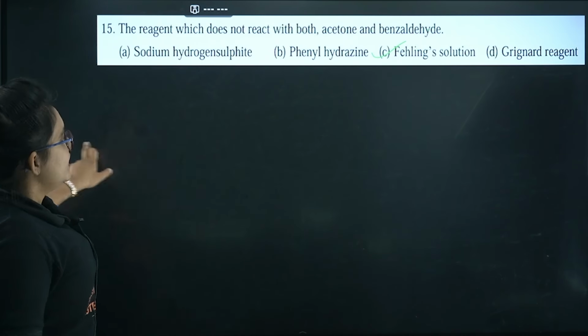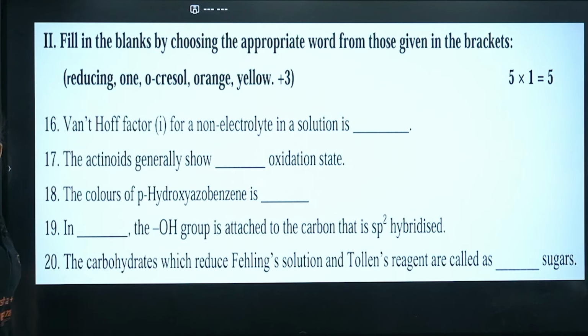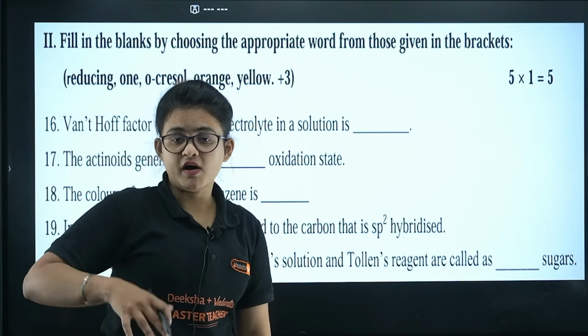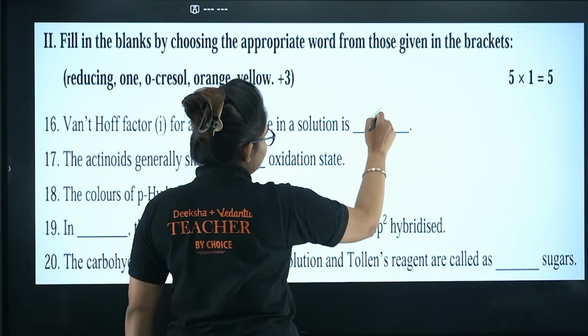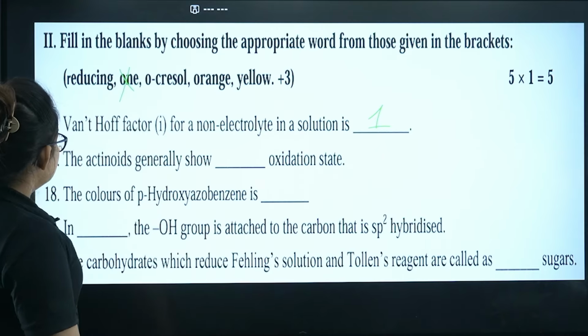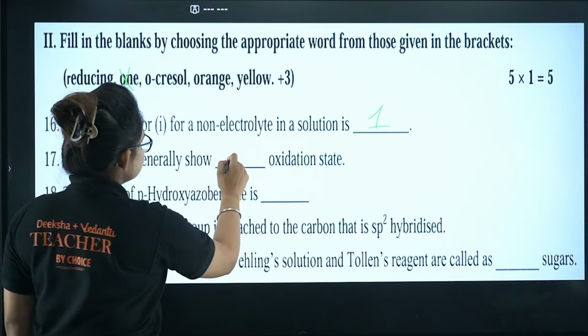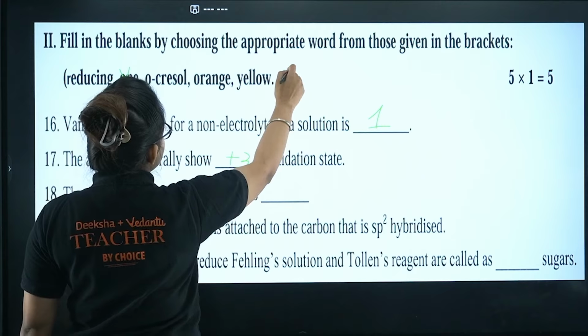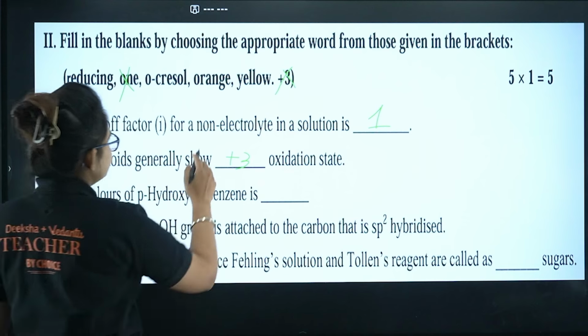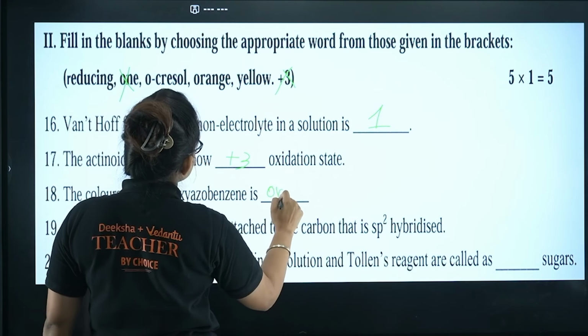Okay, let's proceed. Here you can see this is the fill in the blanks type of question. Van 't Hoff factor for the non-electrolyte in the solution: non-electrolytes do not undergo any kind of dissociation, so it will be 1. Next, the actinoids generally show +3 oxidation state. Next, the color of para-hydroxyazobenzene is going to be orange.